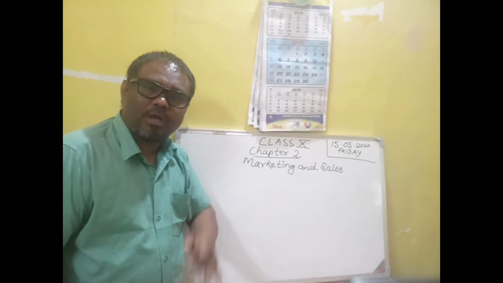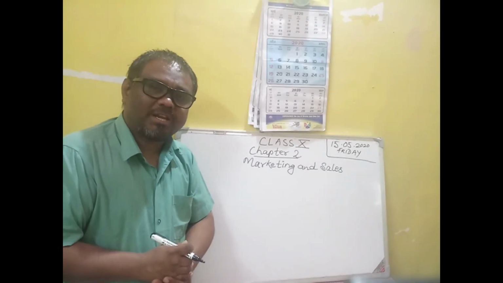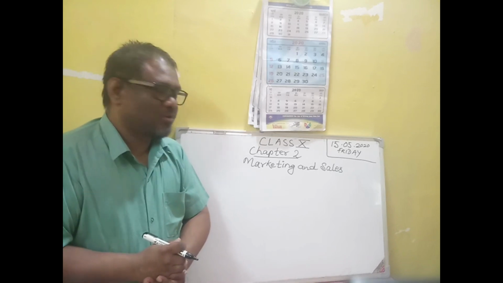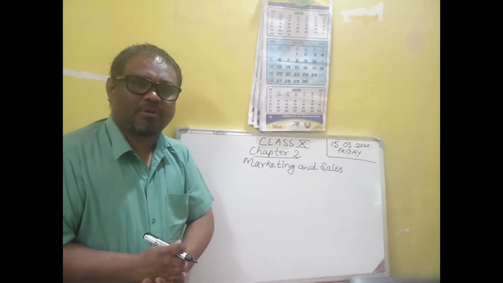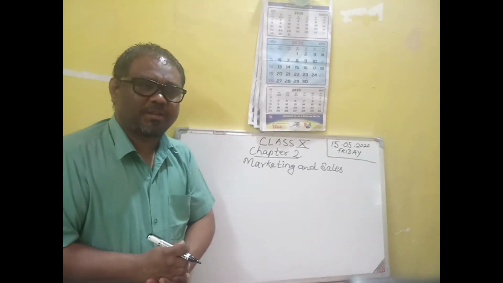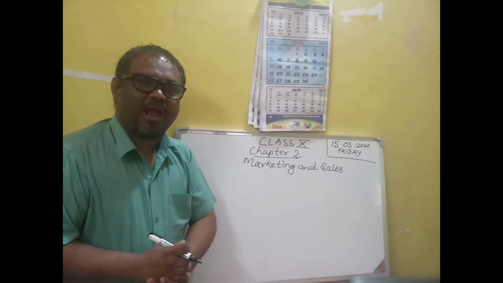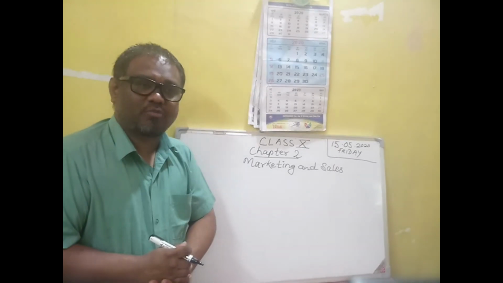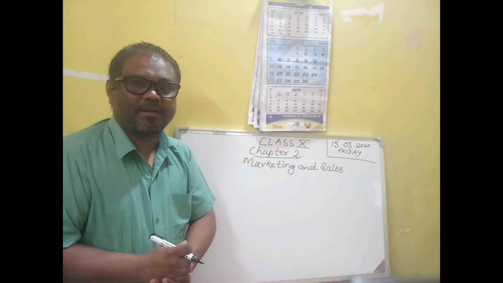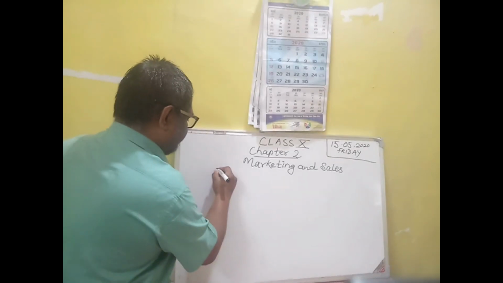So, today we are going to do chapter number 2, marketing and sales. In this chapter, today we are going to learn the meaning of marketing, objectives of marketing, and the difference between marketing and sales. First of all, the meaning of marketing.